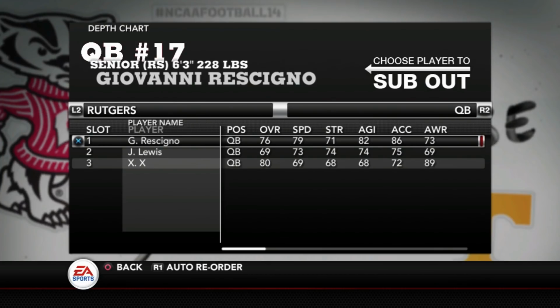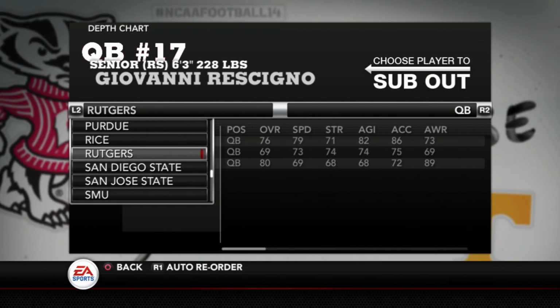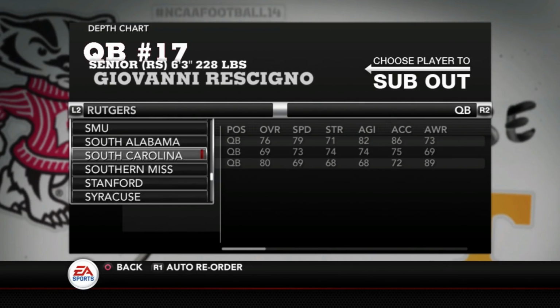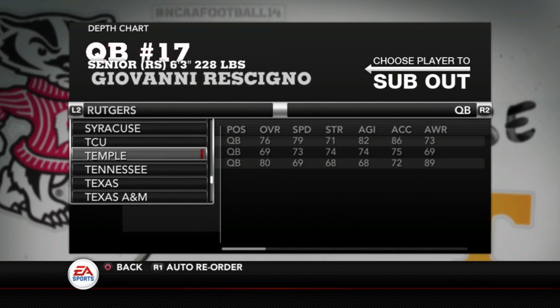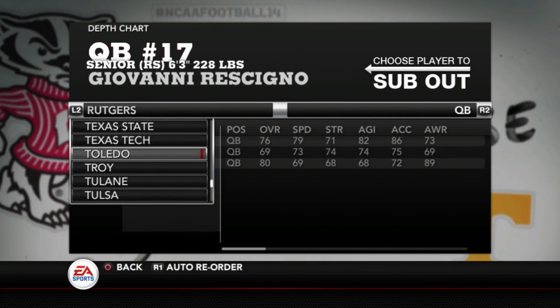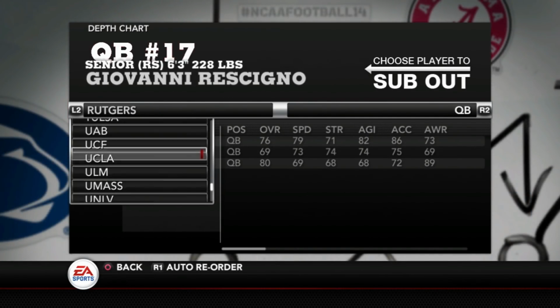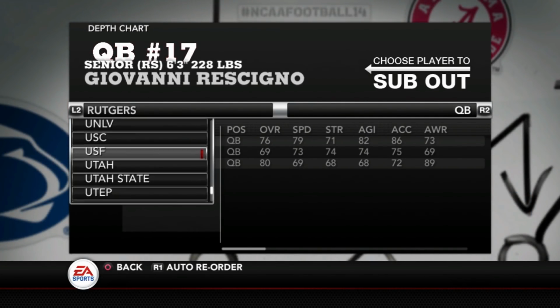How about Rutgers? Shinjo is 76. And I think we're about done. Who is left? Now we got Wisconsin. Are there any other Big Ten teams? Hopefully I didn't skip over one. It wouldn't surprise me if I did.